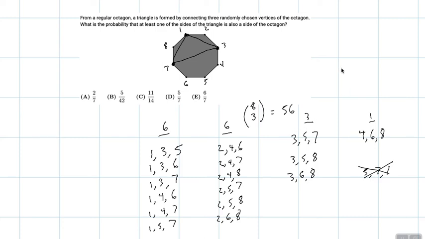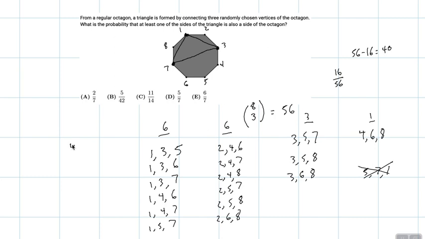So 16 out of the 56 are going to be triangles where no side is part of the octagon. So that means that 56 minus 16, the remaining ways in which you can make a triangle, is going to have a side of the octagon. So 56 minus 16 is going to be 40.